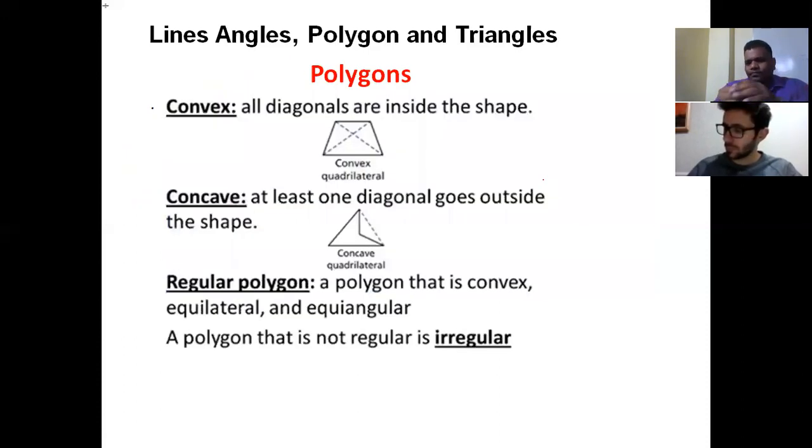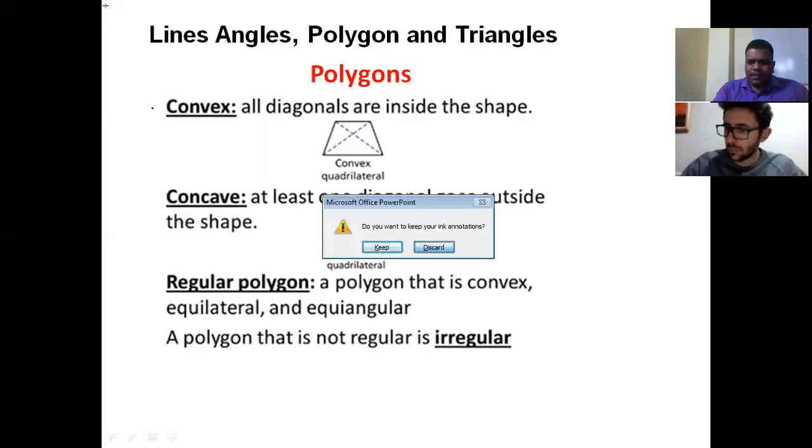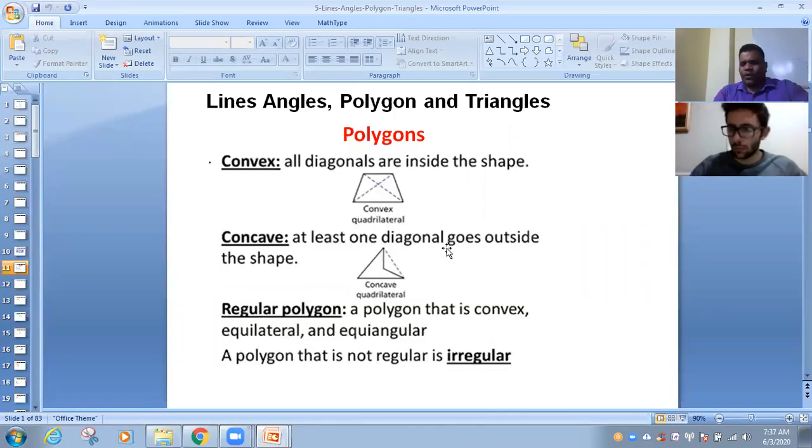Now polygons. One line definition for polygon: a closed geometrical figure formed by 3 or more line segments meeting at their endpoints is called a polygon.